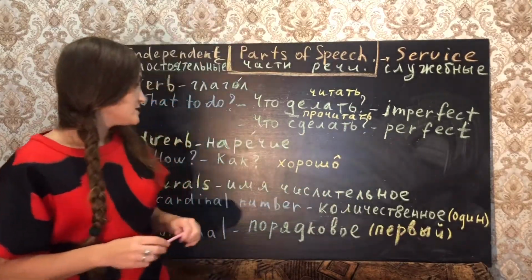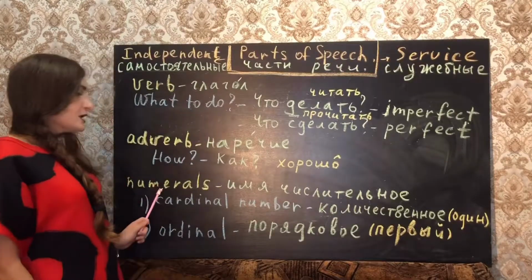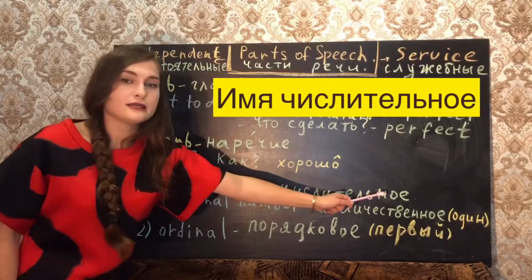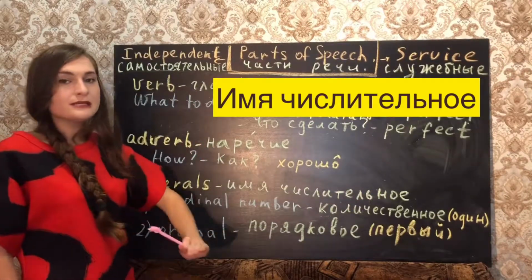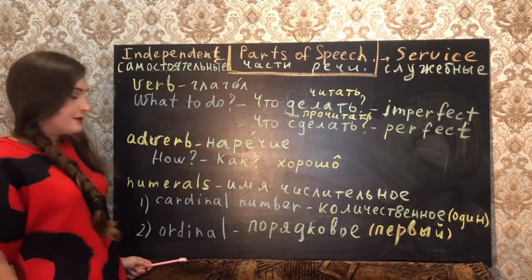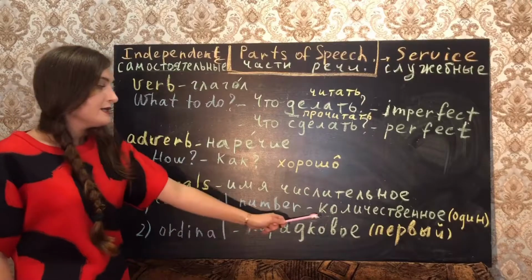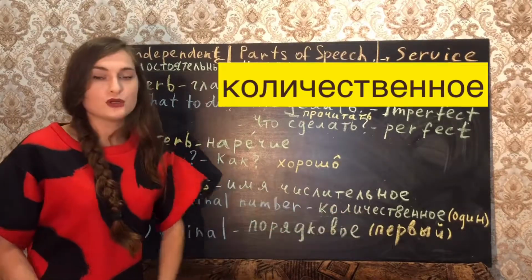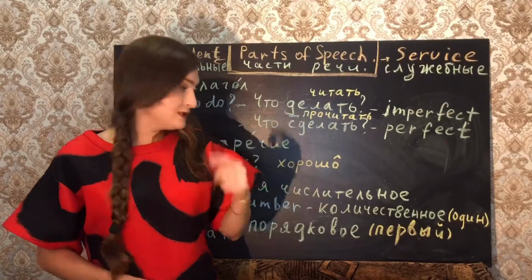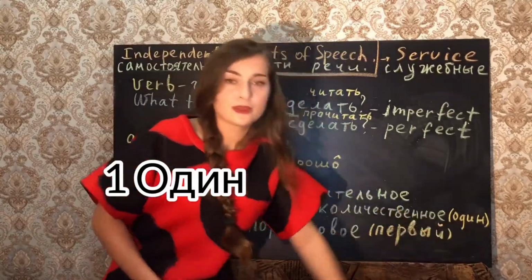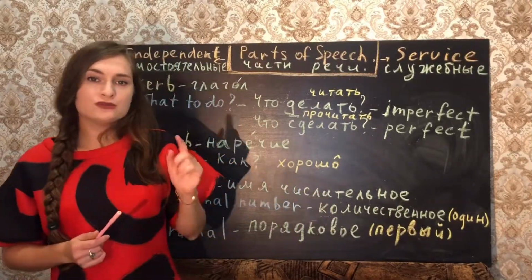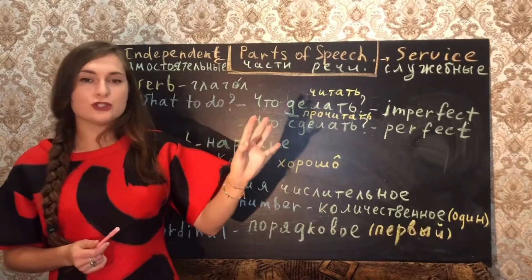Okay? And the next one is numerals. Имя числительное. Two types of them. Cardinal number. Количественное. For example, 1, 2, 3. Один. 1. So, the question, how many, how much, in Russian is just the only question, сколько.